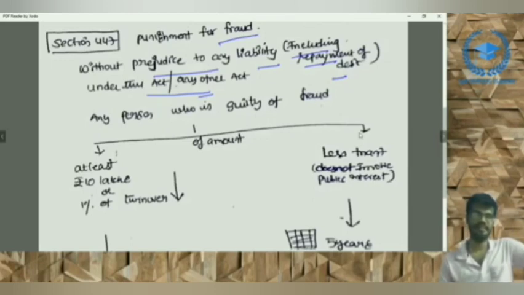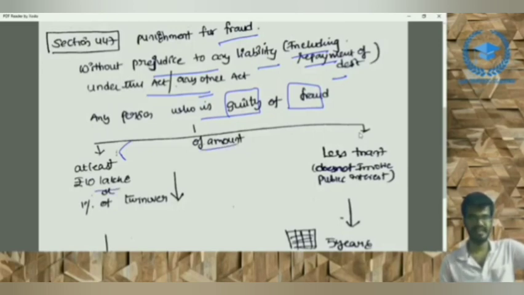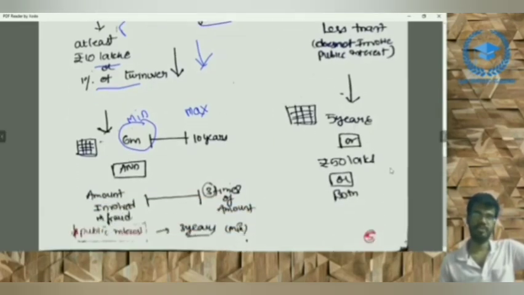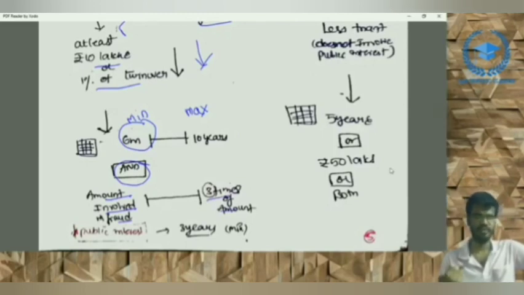What is the penalty? Any person who is guilty of fraud, if the amount of fraud is at least 10 lakhs or 1% of the turnover, whichever is lower, then the penalty will be as follows. Imprisonment of minimum 6 months and maximum 10 years, and it is a non-compoundable offense. The amount of penalty is the amount involved in the fraud or 3 times the amount.